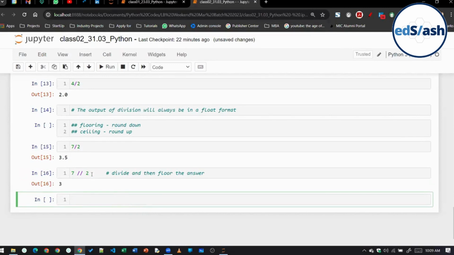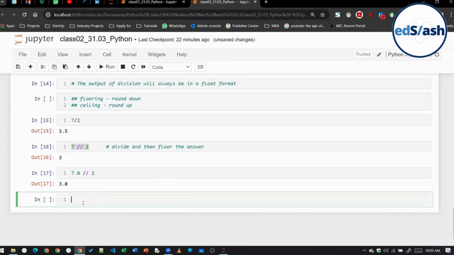Okay. Now there is one thing in case of floor division. Whatever is the data type of the input values will be the data type of the output also. Suppose let's say I'm writing here 7.0, now this is a float, //2. Okay, now here you can see the answer is 3.0. Since the question was in float format, that is why the answer is also in float format. In the previous case, in cell number 16, the input was in integer format, so the output was in integer format. Okay, so this is what happens in case of floor division. Clear everyone, class, so far?